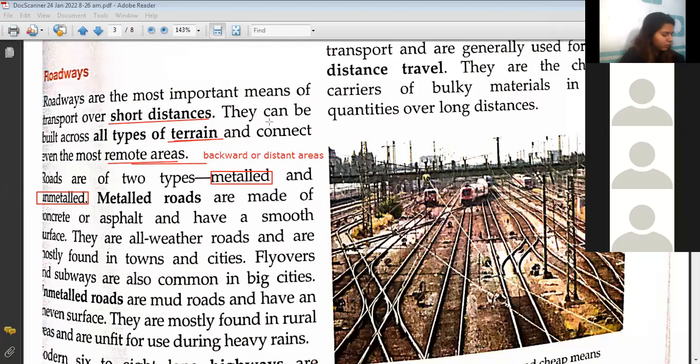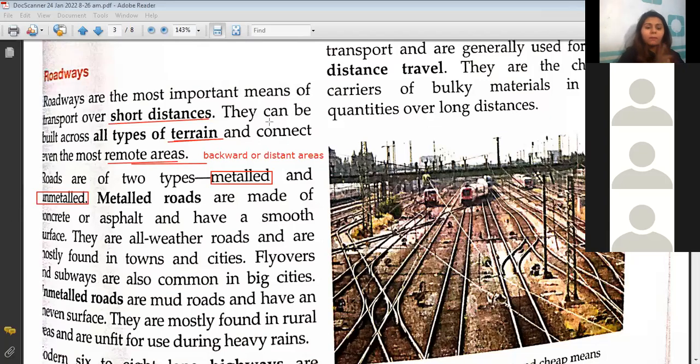Any doubts still here? No, ma'am. Sure. Soumya, are you able to connect with us, because you have not joined from the beginning of the chapter? Ma'am, actually, I have read this chapter before only. Yes, ma'am. Okay, good.